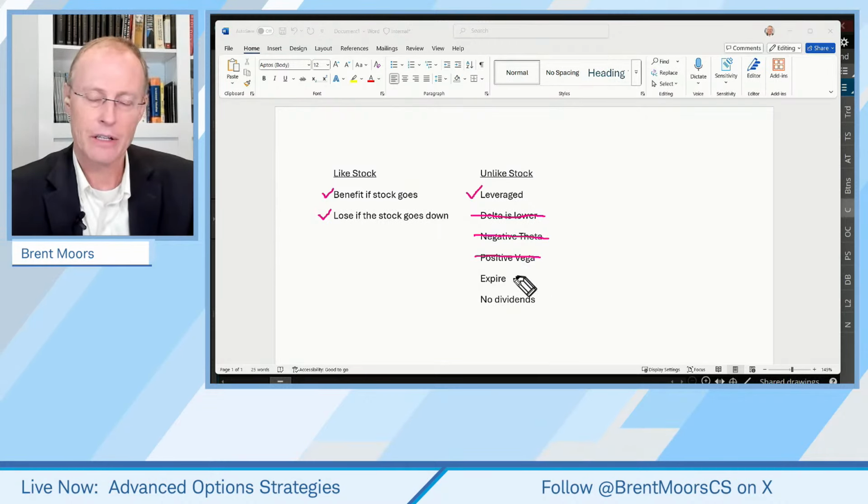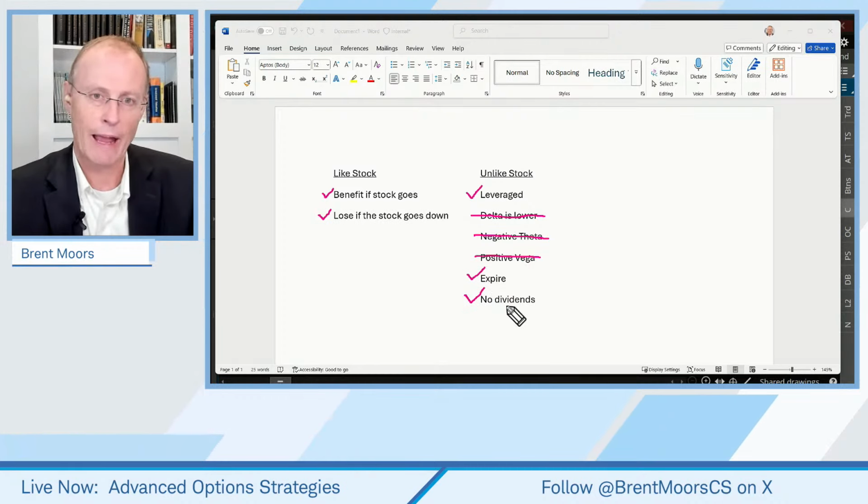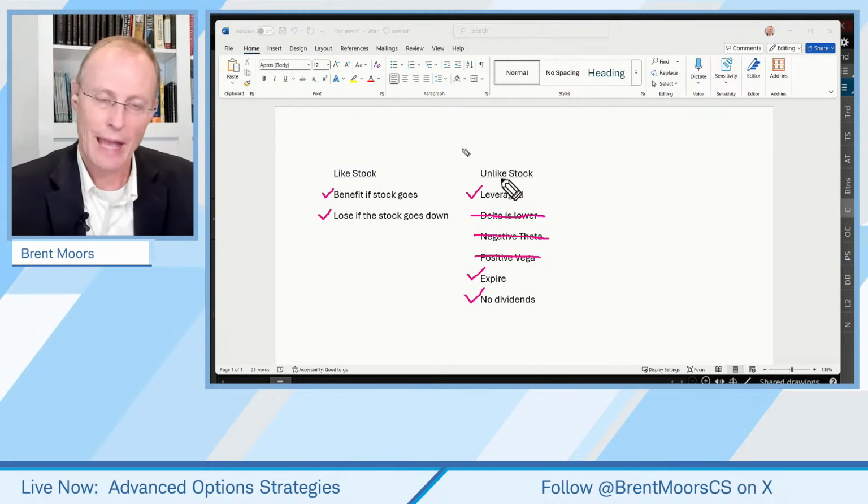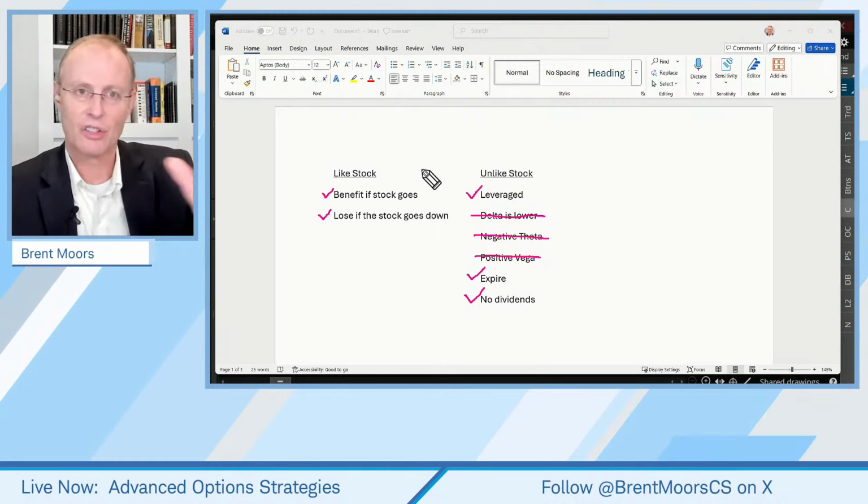Okay. And does it expire? Yes, it expires. So in that regard, it is unlike a stock. And if you own the synthetic, do you get a dividend? No, you don't get a dividend. In that way, it's unlike a stock. So that's kind of stocks, long calls, synthetics.